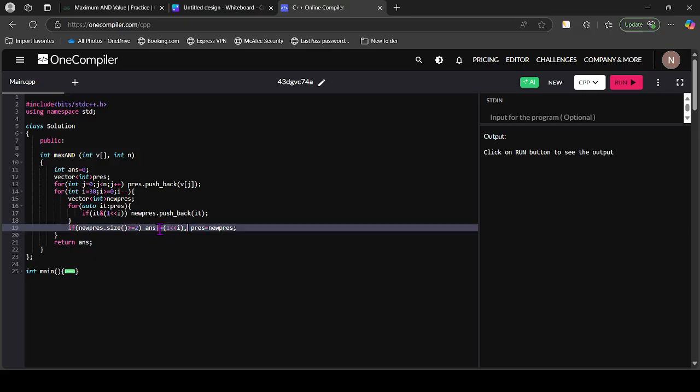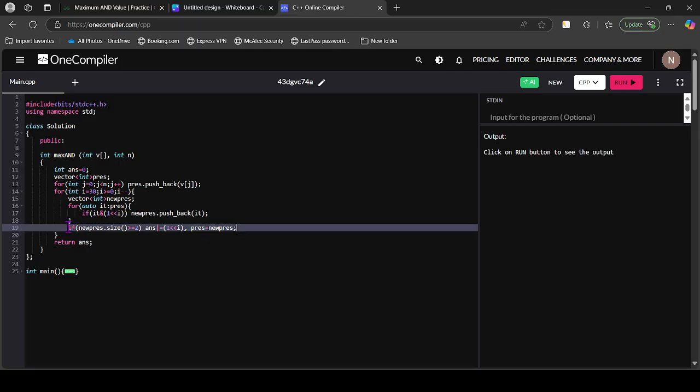We can also write it as answer plus equals, because we traverse any i only once, so bitwise OR and plus are the same. So answer OR equals this, and we make the vector equal to new present, which contains all the numbers with the highest set bits at the present index.